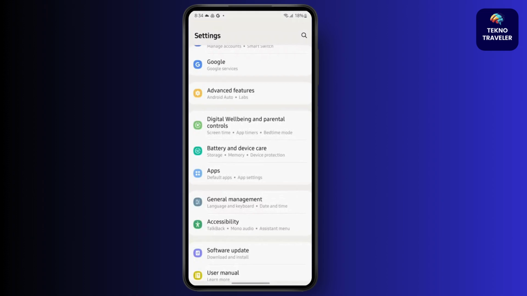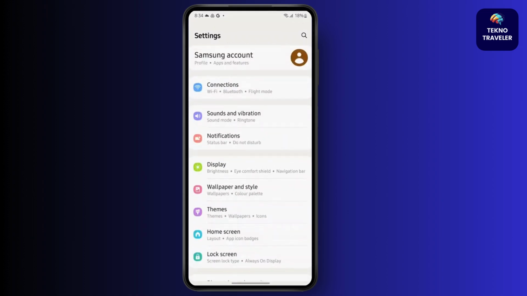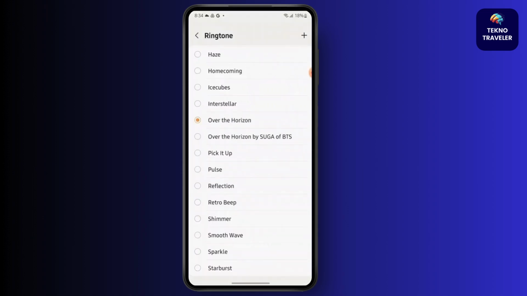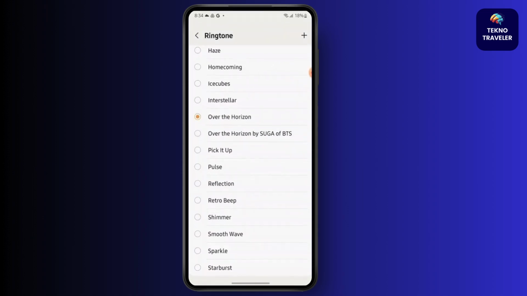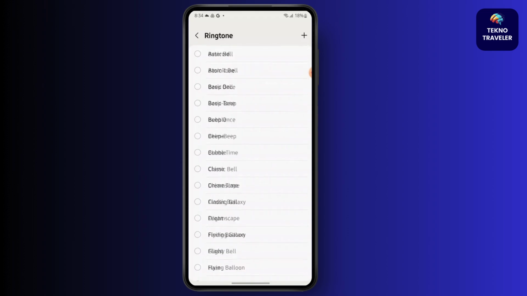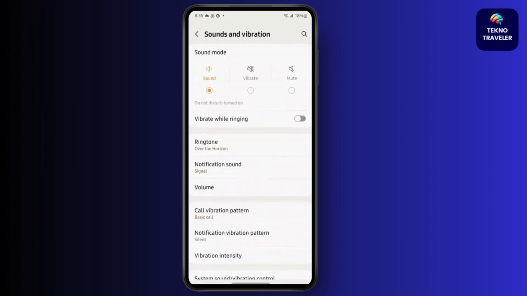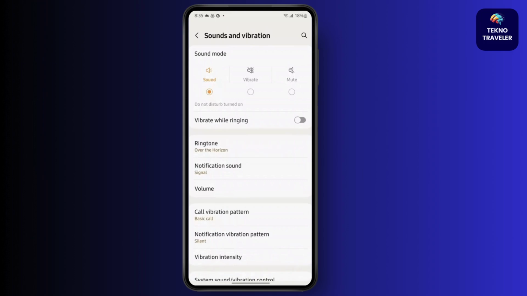First, go to settings. Then go to sounds and vibration. After that, go to ringtone. And from here, you will be able to set ringtone of your choice or change your ringtone from your choice. You can also tap on this plus icon and then choose ringtone from your mobile songs like this. So that's how you do it.